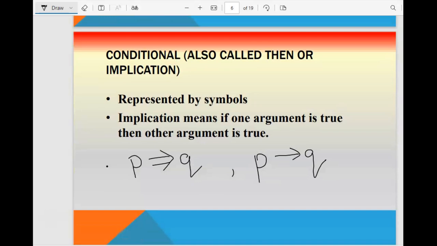Next is conditional, also called then or implication or implies. This is the symbol we are using for implication. P and Q are two propositions represented by this symbol. Implication means if one argument is true, then the other argument is true.